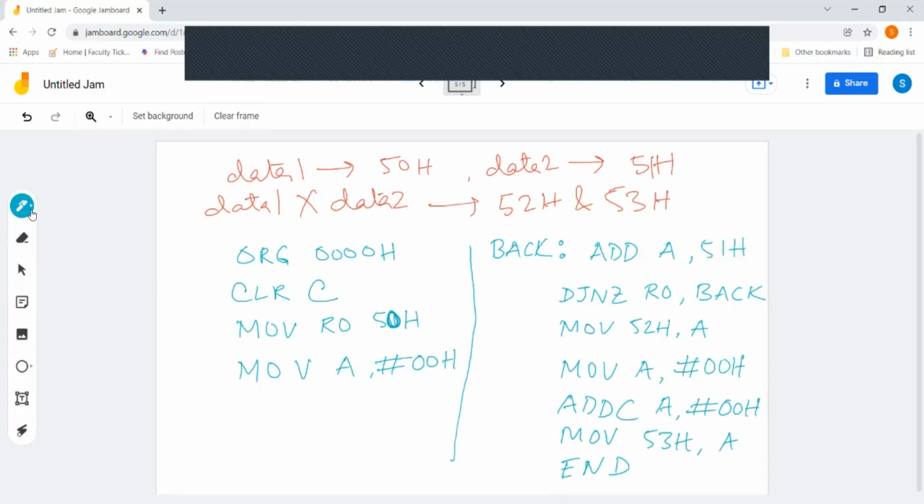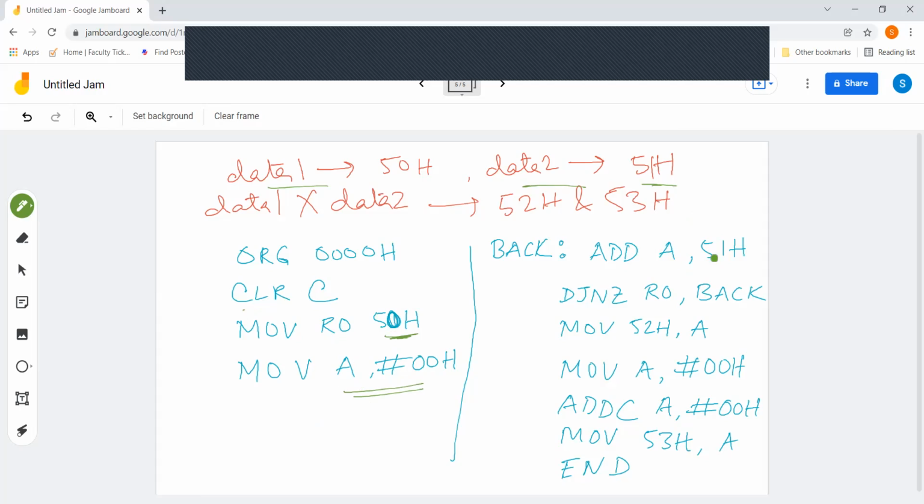Now let me explain. What I am doing over here, I have two numbers, data 1 and data 2. Data 1 is stored in 50 hex location, data 2 is stored in 51 hex location. First I am clearing the carry bit to 0. Then the data at 50 hex location, I am storing in one of the registers, R0. Then I am making the initial value of the accumulator, in which I am going to perform the addition, as 0.